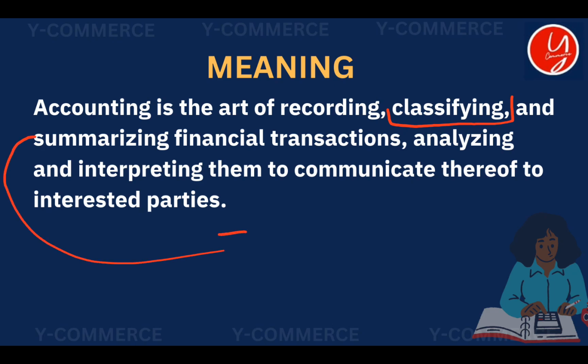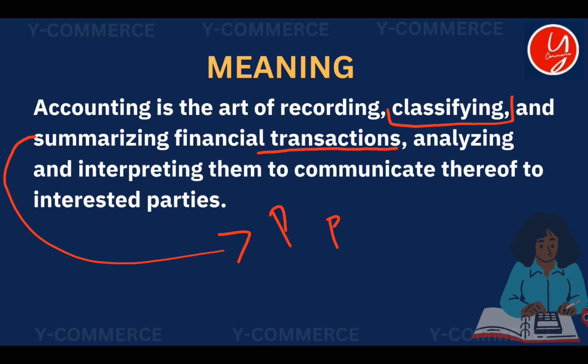We need to find out the position of the business, and we need to know whether the business had made profit or loss, like what we did in the last example. At the end of a business period, let it be the end of a year, end of a quarter or something, according to the size of the business, it may vary. Most probably we will try to find whether the business had profit or loss only at the end of a financial year. At the end of a year we will summarize every financial transaction. We will try to find whether the business had made profit or loss.